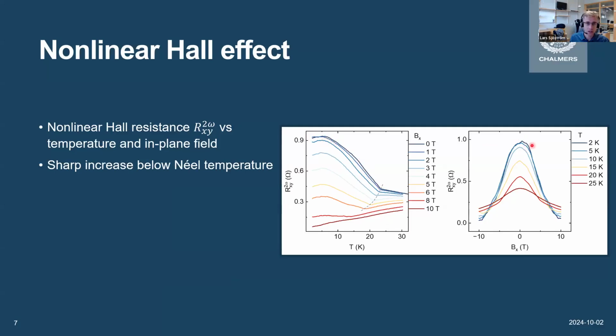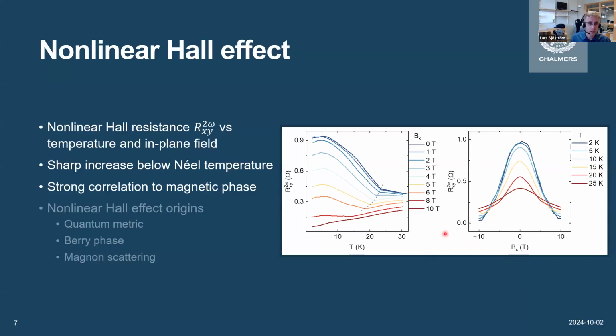We can see something similar here in the field sweeps, that maximum signal comes at low field and low temperature. Here, however, we don't see a sharp kink because this is an in-plane field. So most likely instead of a sharp switch, we are slowly pulling the spins towards the in-plane direction. But in both of these experiments, we can see that we have a very strong correlation between the magnetic phase of MBT and the nonlinear Hall effect.